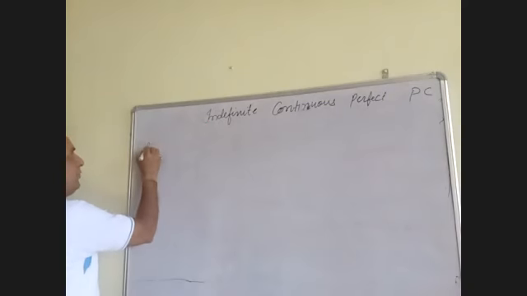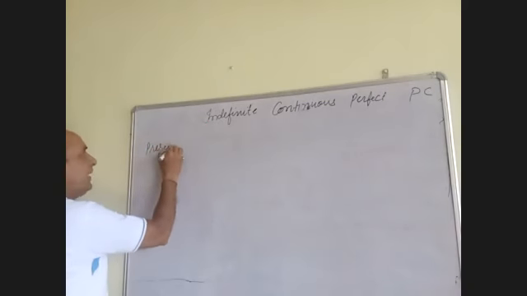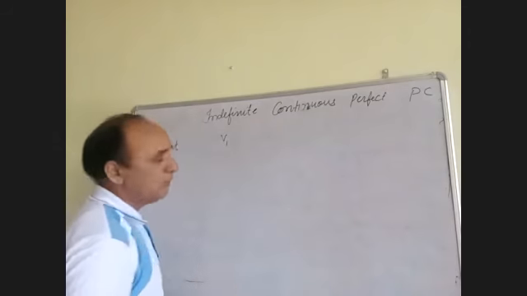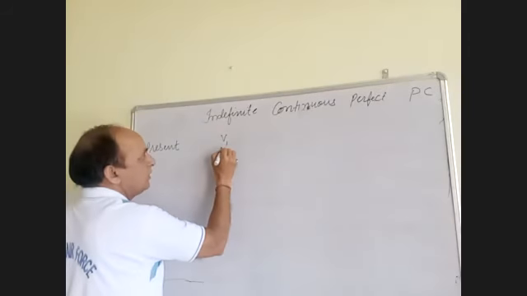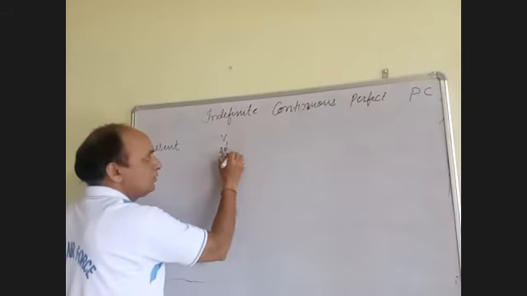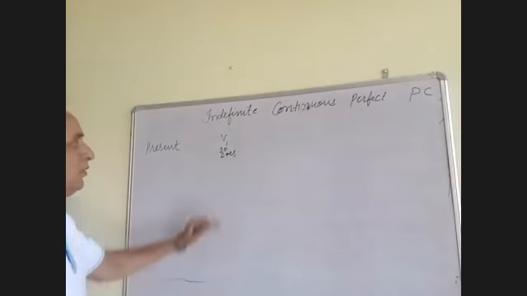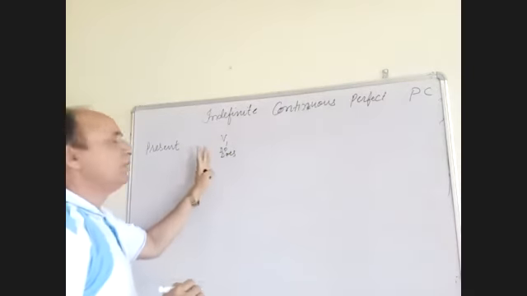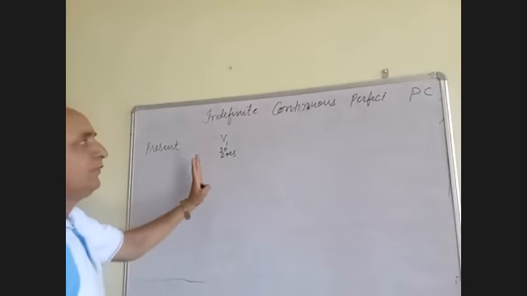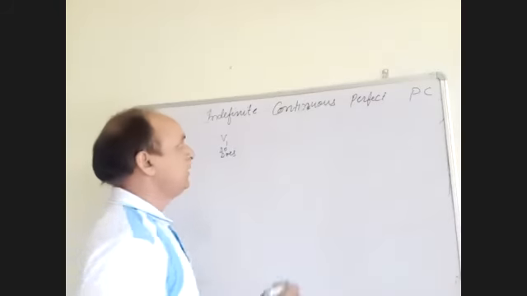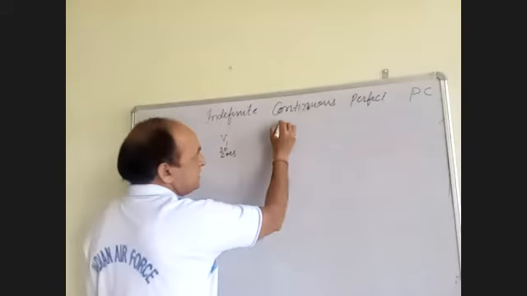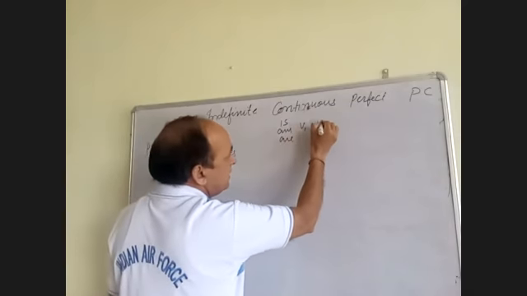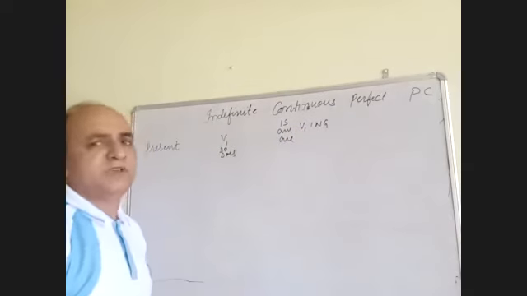Now in present, if you observe this pattern, we have used first form. The helping verb was do or does. It was used not only with the simple affirmative, but also in negative. In continuous, the helping verb was is, am, are, with first form plus ing. The rest of the structure remains the same.